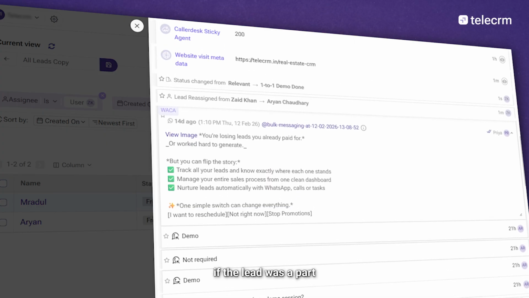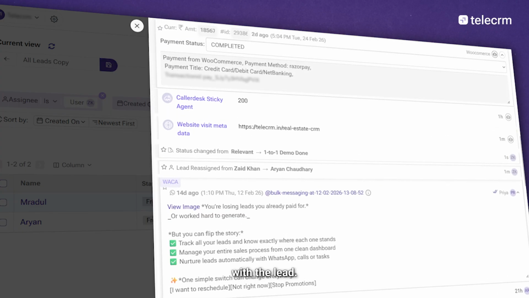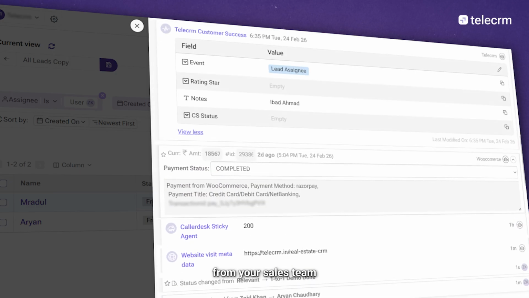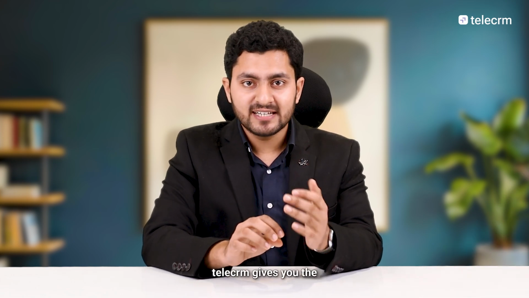You can assess if the lead was a part of an automation that was triggered. You can see if a payment link has been shared with the lead. You can even see if the payment was successful or if it did not go through. You can see when this lead was transferred from your sales team to your support team. All of this happens on one dashboard. telecrm gives you the exact chronological order of everything that happens with a single lead.